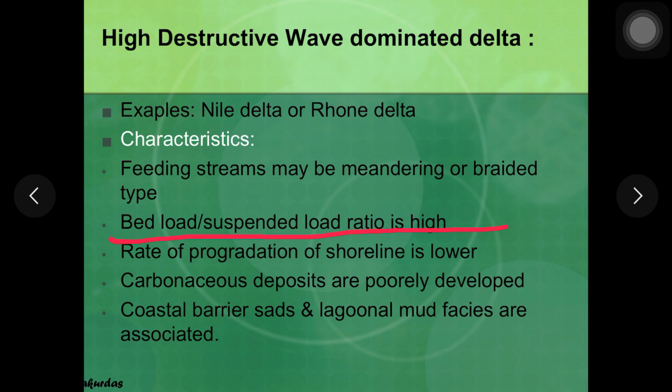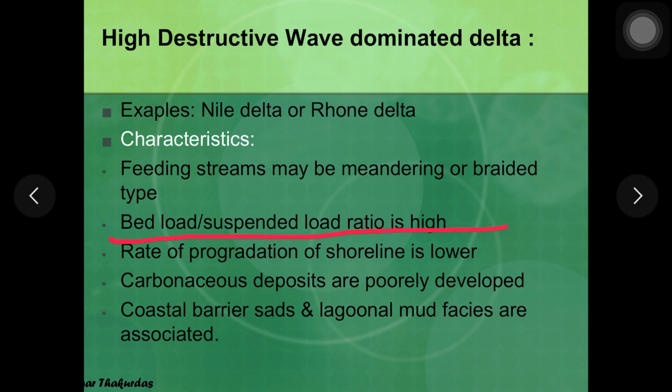Also the sand proportion is high. The feeding river system could be a braided river system or a meandering river system. Delta plain phases are poorly developed. Delta distributary channels or levees cannot be recognized as easily as in case of a river dominated delta or low bed delta, and organic deposits are meager, very little in amount. That is true in case of wave dominated delta, but still in case of tide dominated deltas there is more of organic matter and carbon available.